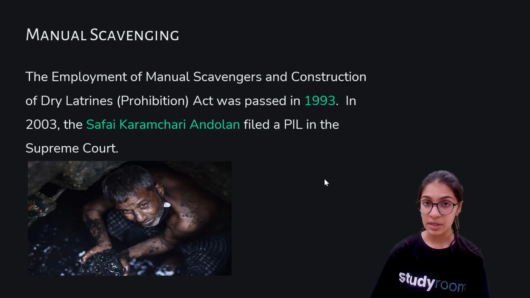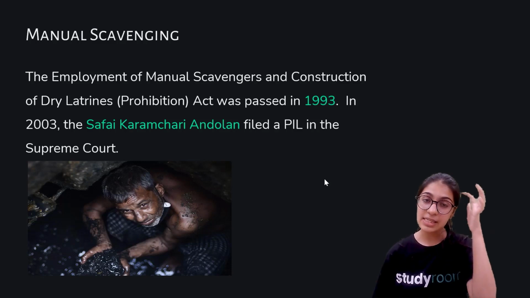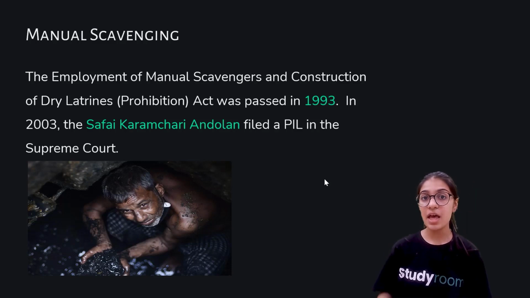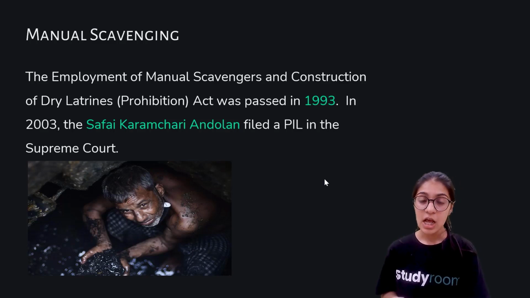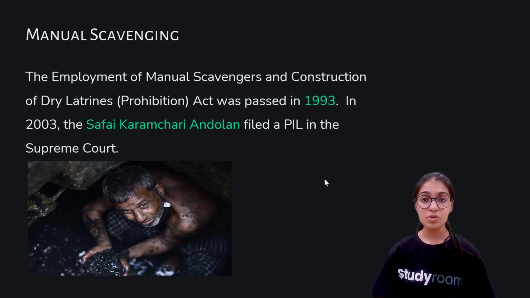But this did not happen. What used to happen was that the entire society used to ask a particular group of people to clean their human excreta and human waste through brooms or baskets. And they used to exclude that particular group from the entire society and marginalize them.